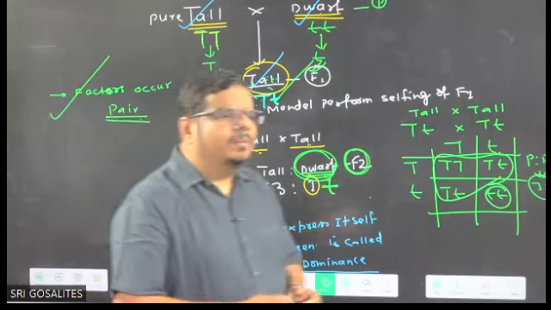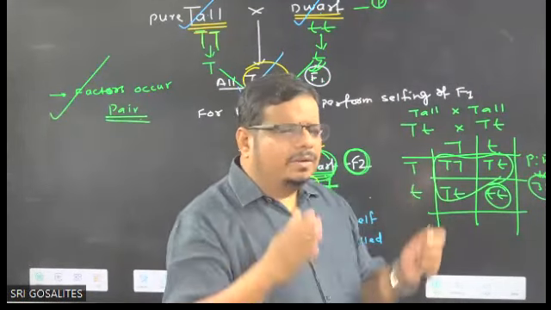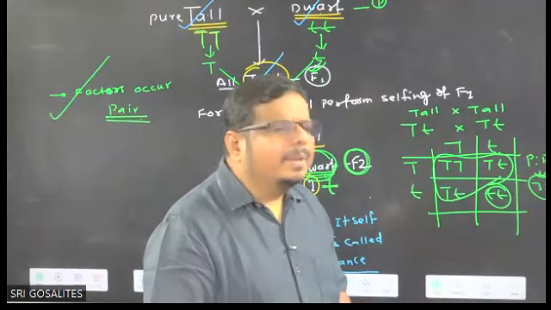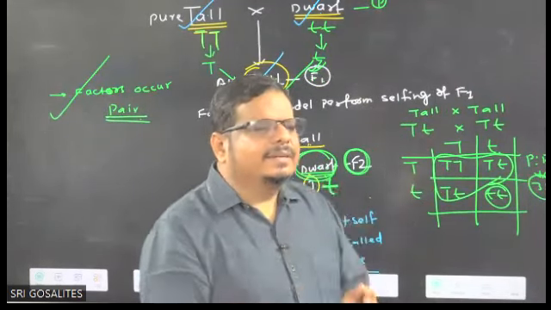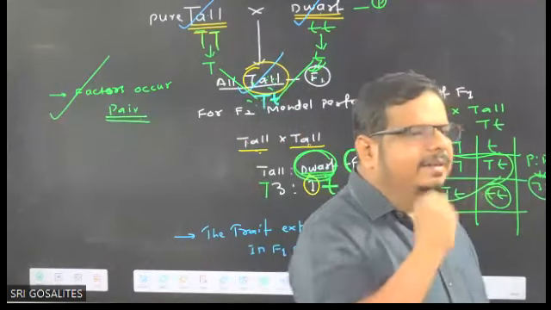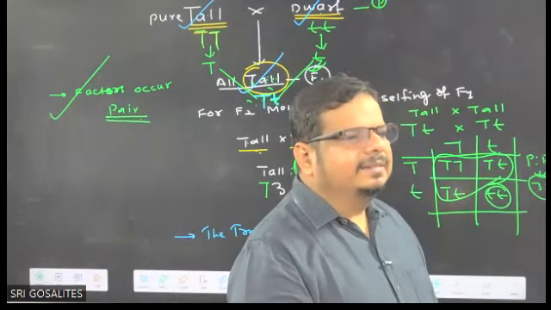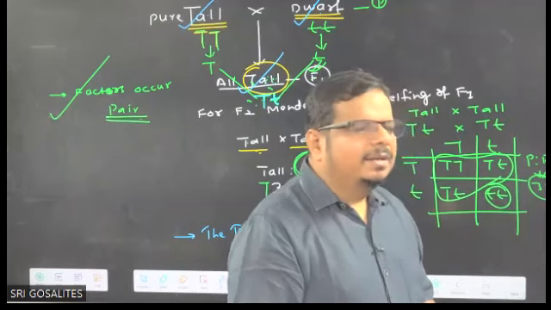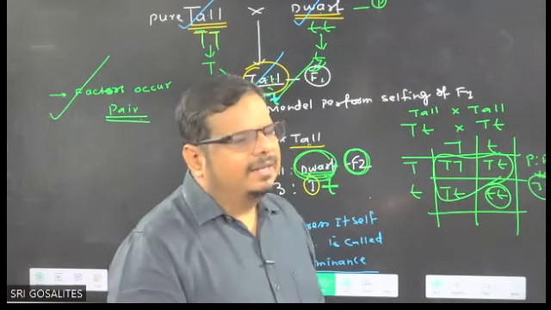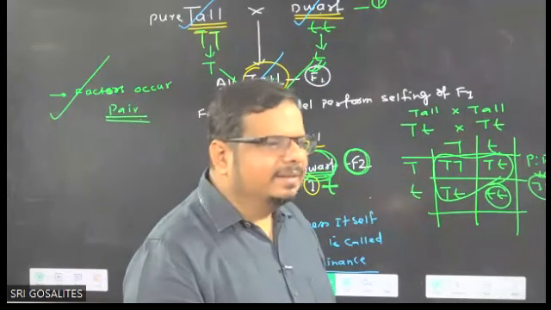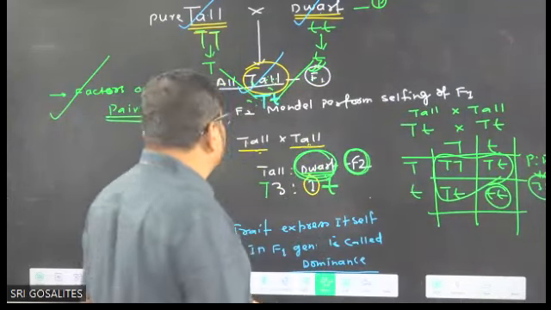So how to say about dominant? When we make a cross between dissimilar pairs of factors, the factor that expresses itself in the F1 generation is called dominant, and the one that is suppressed, that does not express itself in the F1 generation, is called recessive.